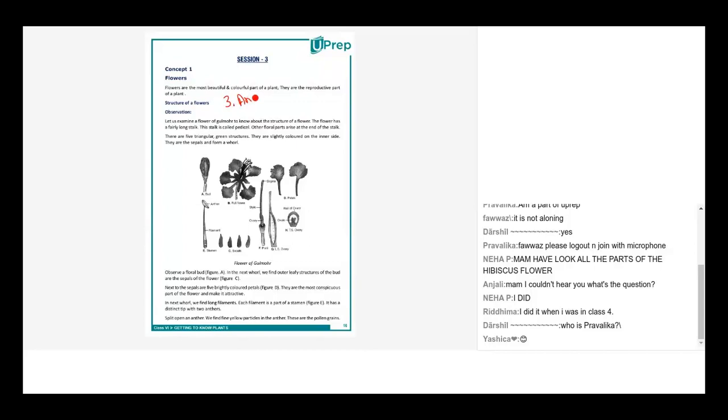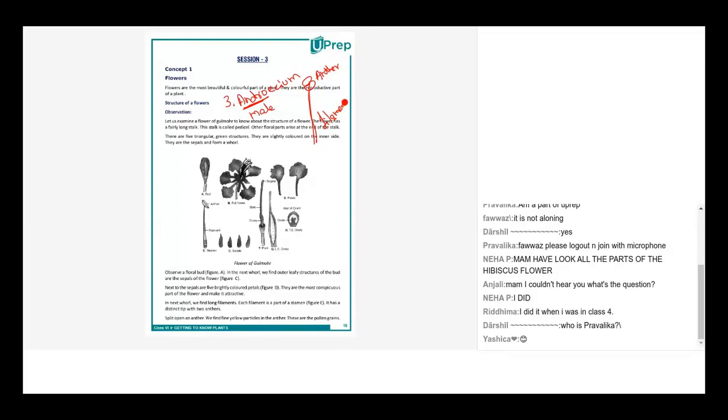The third whorl is known as androecium. What is andro? Andro means the male part. Yes, the male part. Now, how does an androecium look? Androecium looks very simple. It has a long, slender filament and an anther at the top. So this is the anther and this is the filament.